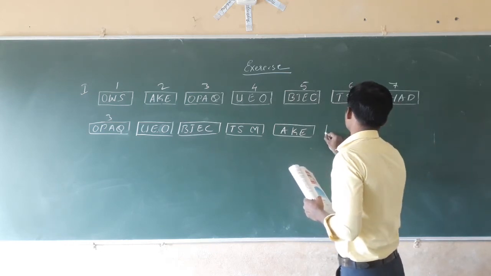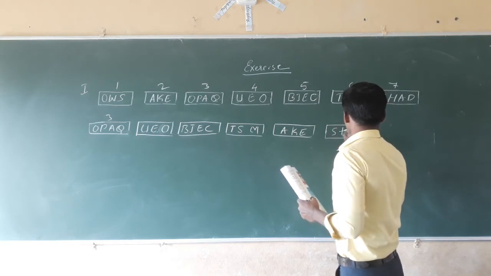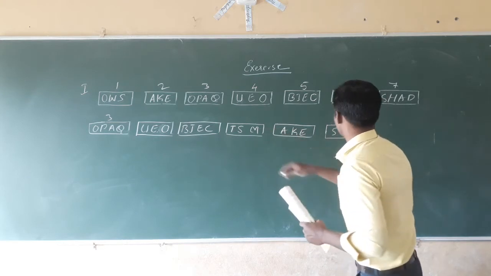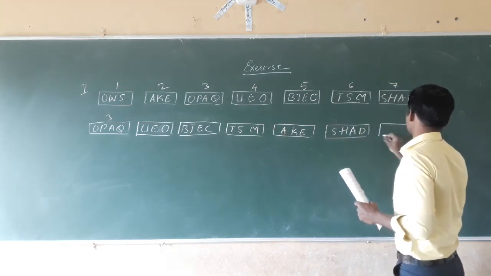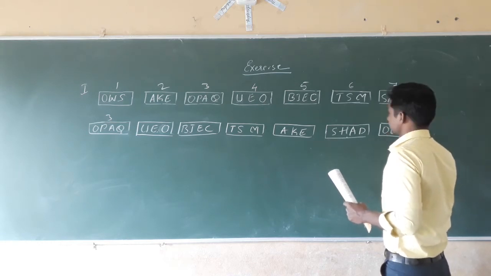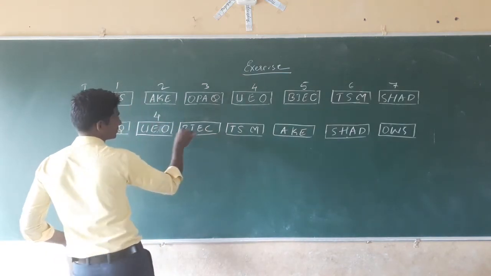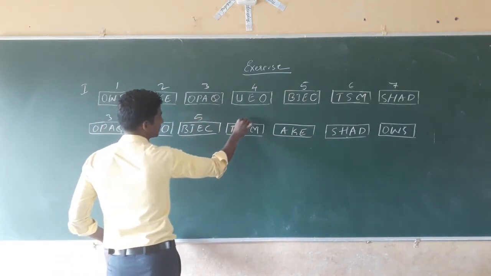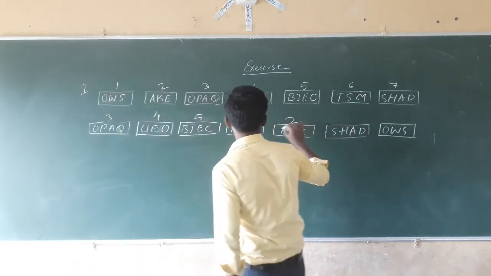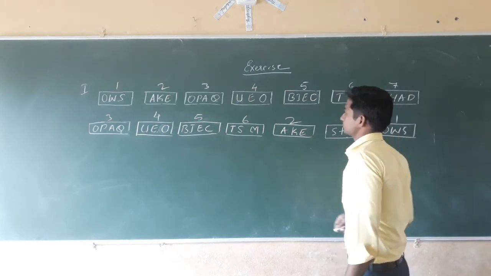Here, seventh. Then the first one. That is fourth, fifth, sixth, second, seventh, one.